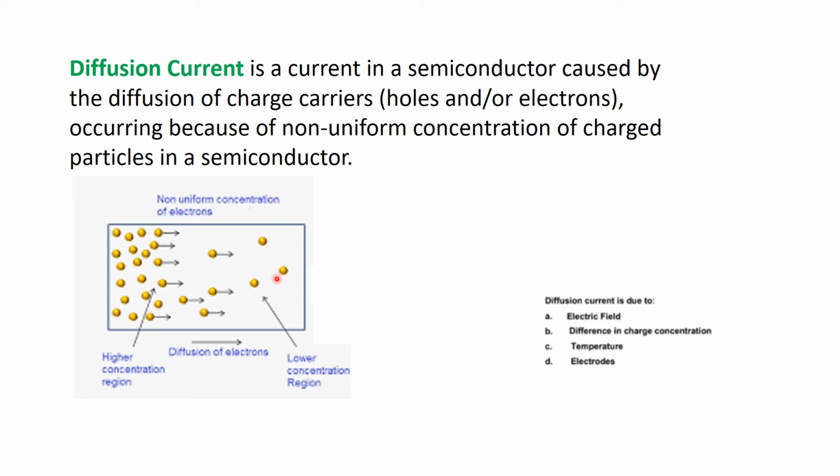So having learned this, I hope you can answer this MCQ. Diffusion current is due to electric field, or difference in charge concentration, or temperature, or electrodes. So obviously we learned here that it is because of the difference in charge concentration. And again, keep in mind the perfume bottle.